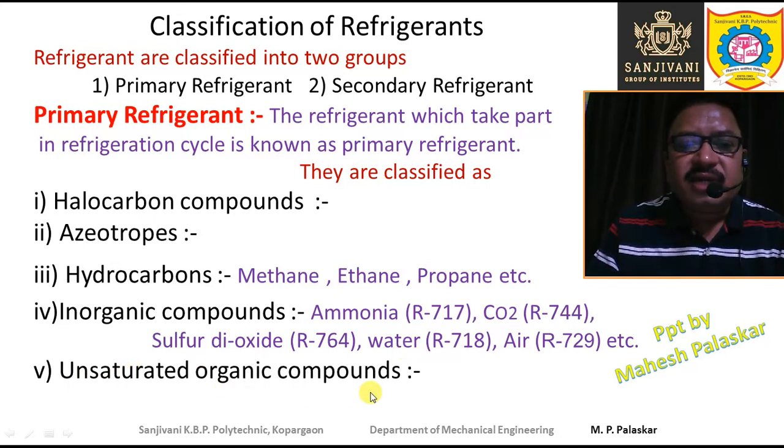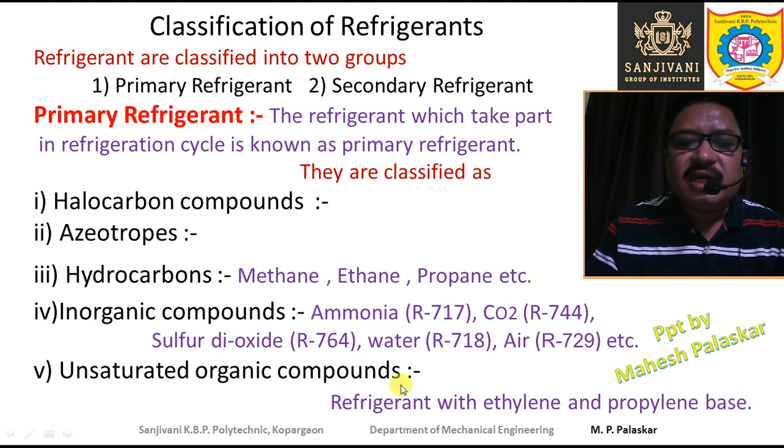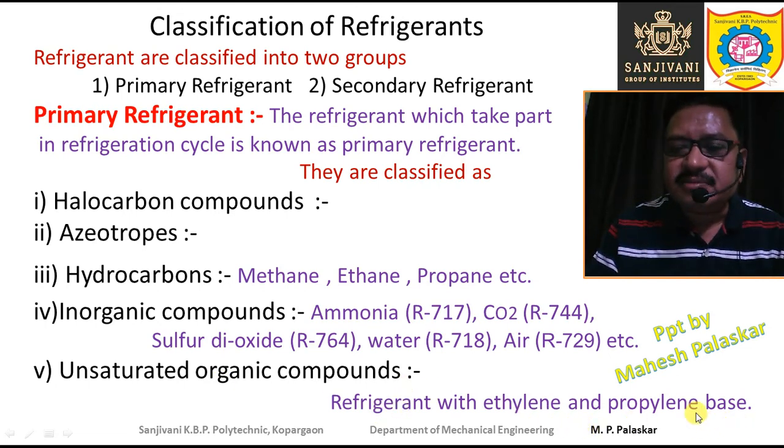Now unsaturated organic compounds can also be used as primary refrigerants. Unsaturated organic compounds are those compounds which contain fewer hydrogen or halogen atoms than are required for saturation. These unsaturated organic compounds are derived from ethylene and propylene.